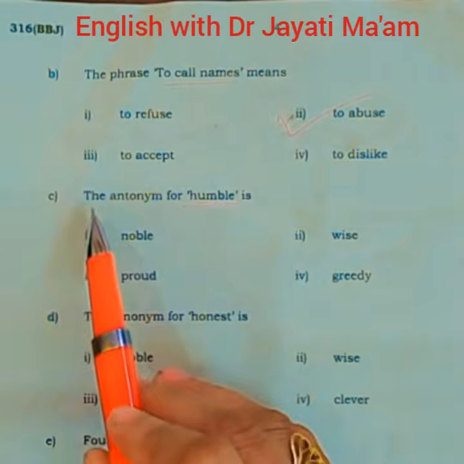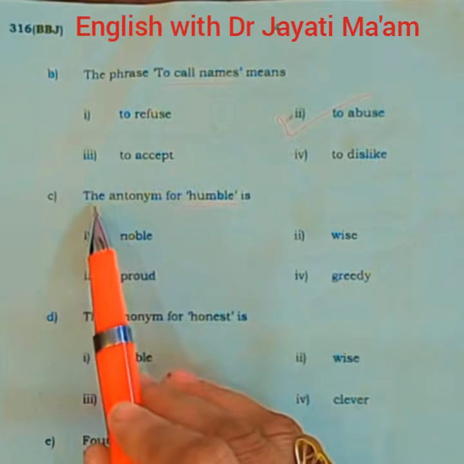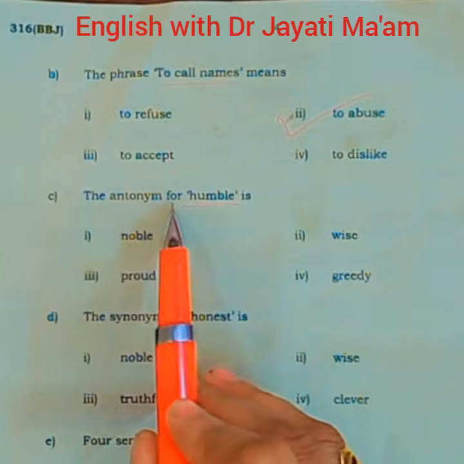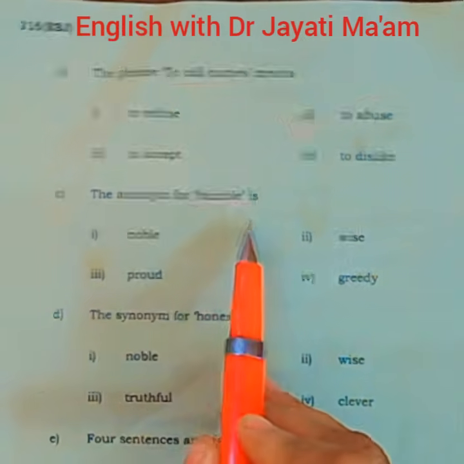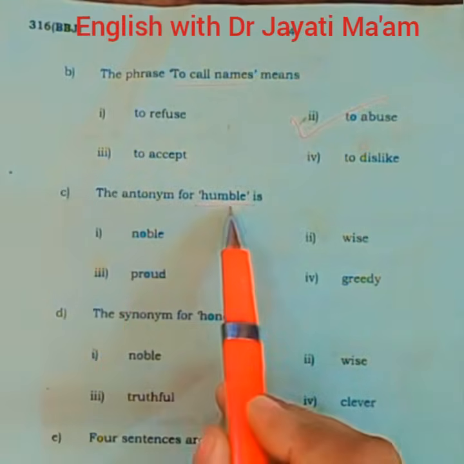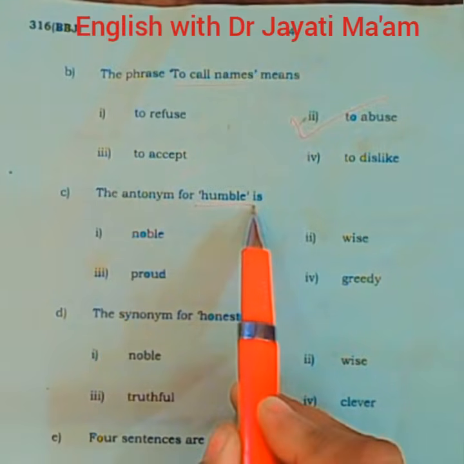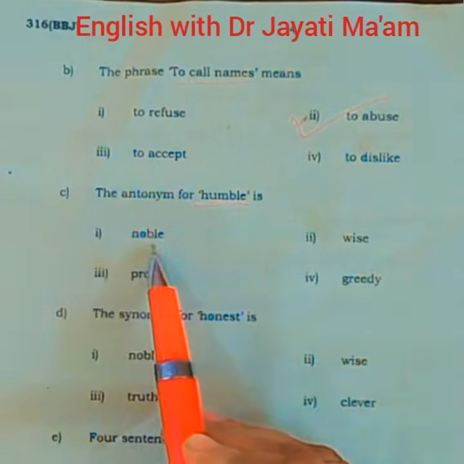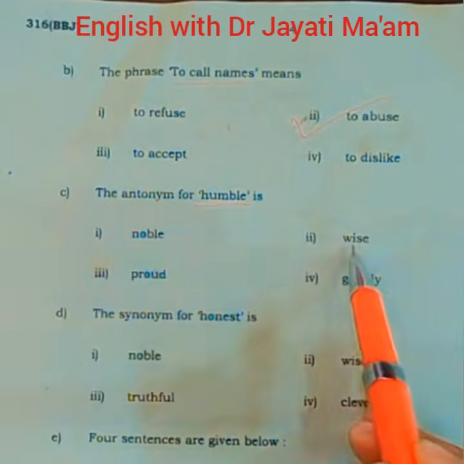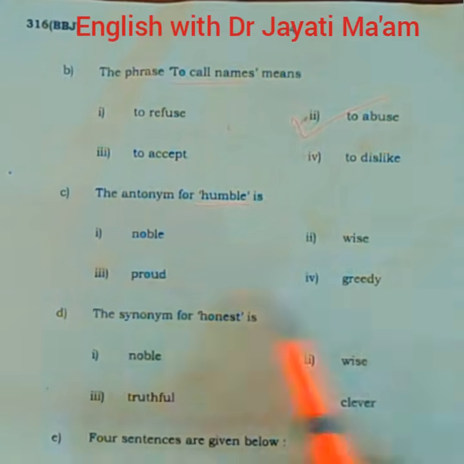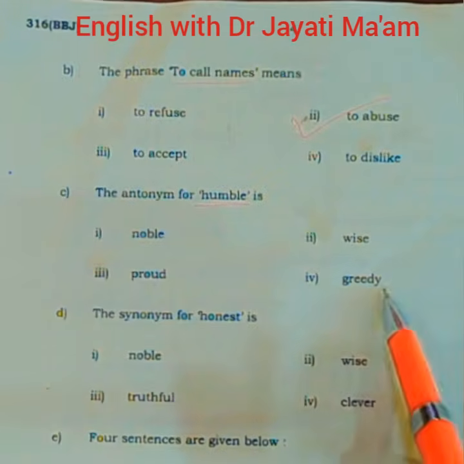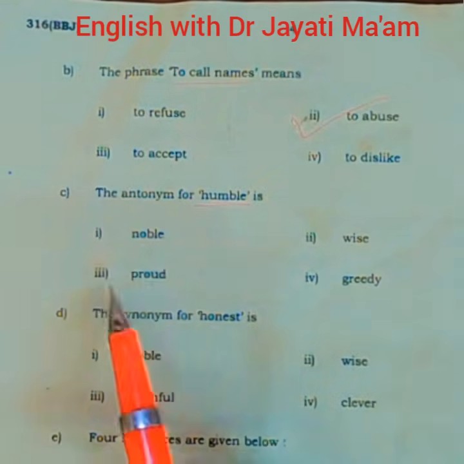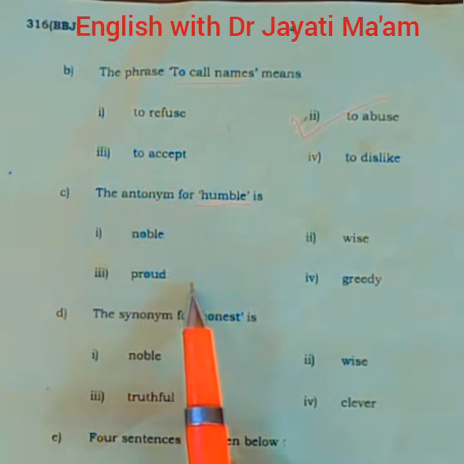So the next is an antonym, and you have to tell, students, what is the antonym for humble here. So let's see the options. Humble means a person who is polite. So first option is noble. Noble means a good person. Wise. Wise means intelligent. And greedy. Greedy means a person who is stingy. And the last one is proud. Proud means a person who is arrogant.